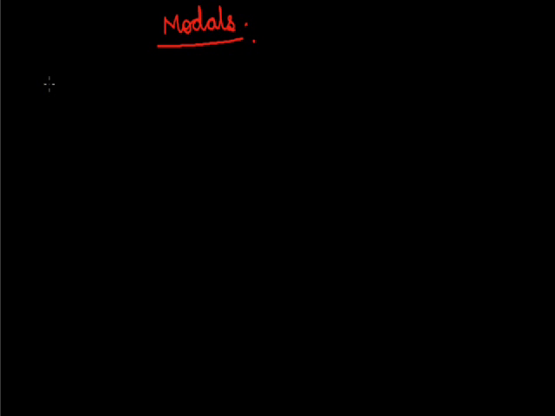The modals can, could, may, might, shall, should, will, would, must and ought to are termed defective verbs because some parts are wanting in them. They have no s in the third person singular and they have no ing and ed form, as discussed in the previous lecture about can and could. Now